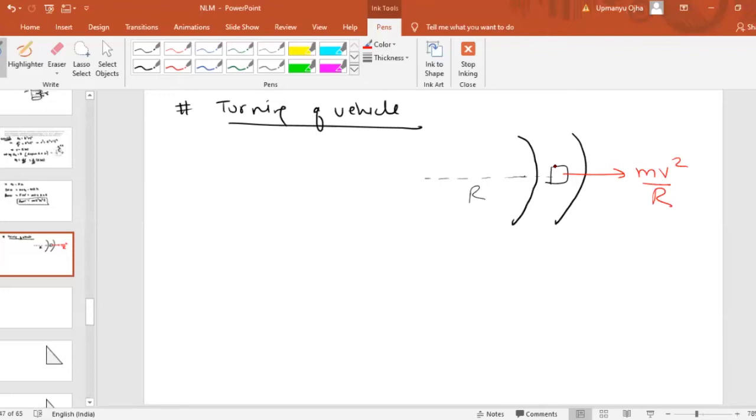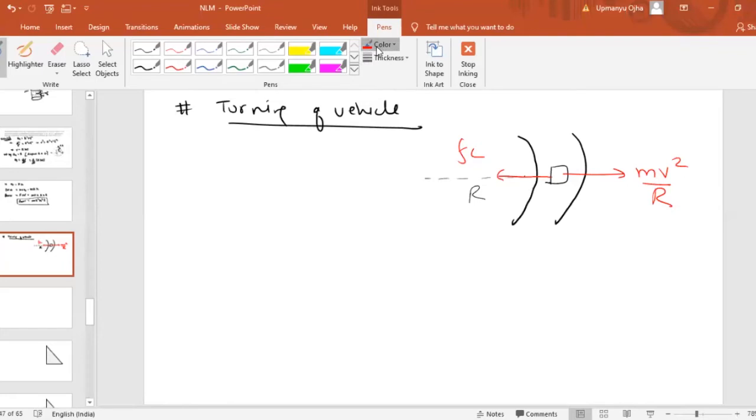In order to prevent that, a friction should be acting, which would be opposite to the centrifugal force. And if the limiting friction value is more than this mv square by r, then the car can have a safe turning on the circular path.